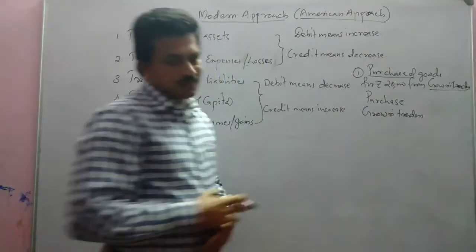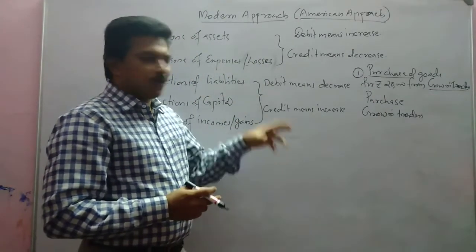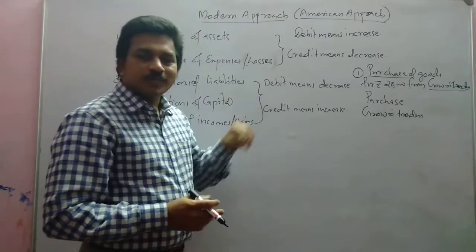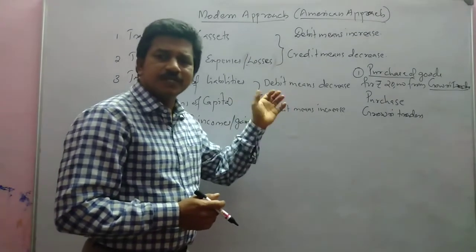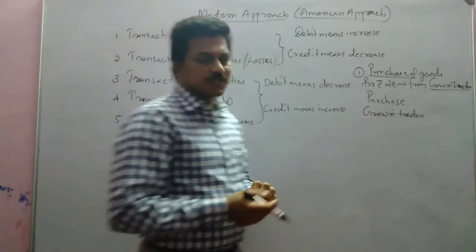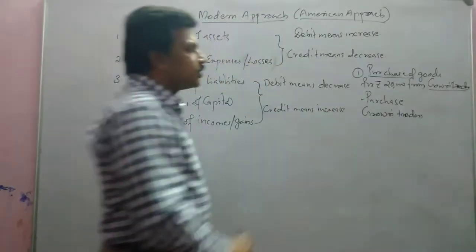Two aspects: purchase and Gauri Traders. Now the question is which aspect will be debited and which will be credited. In order to identify this, we have to see the nature of each aspect. Let us consider purchase.